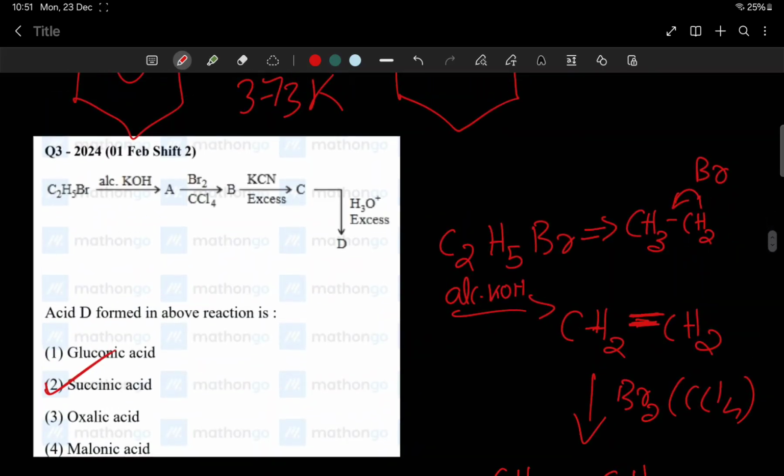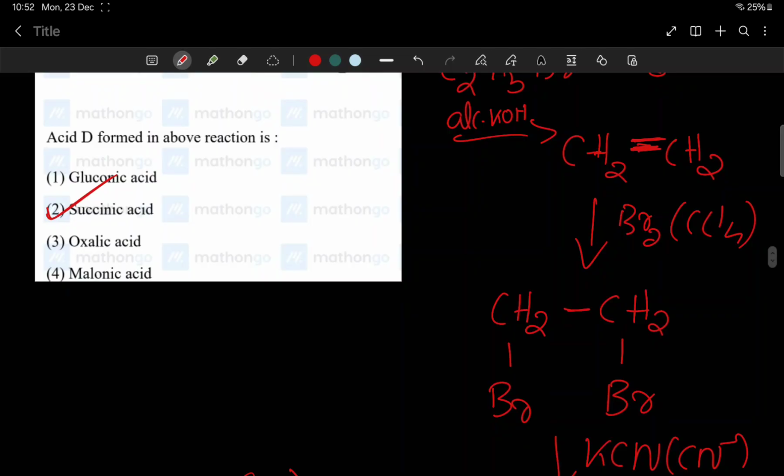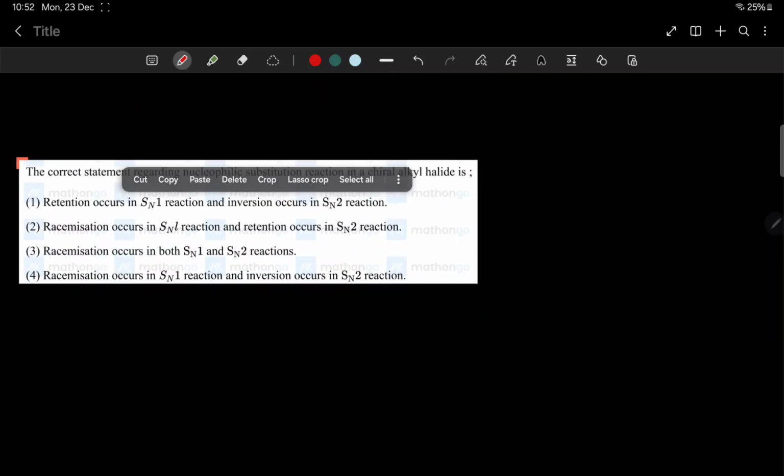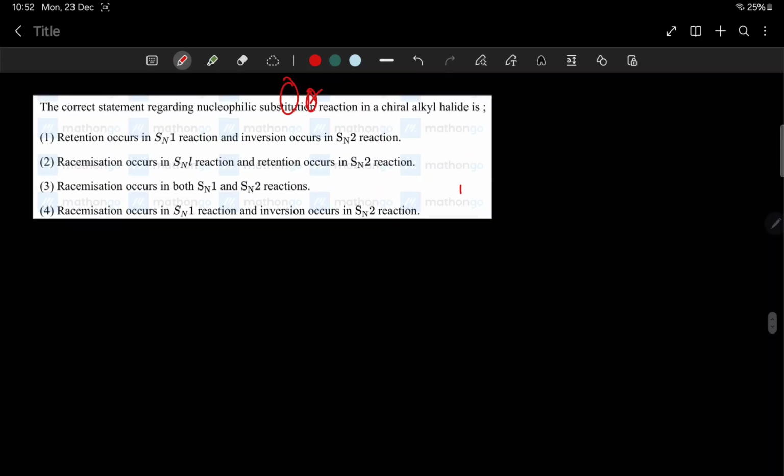Okay, page number. 1 second. I have my book with me. I'll just check and tell you the page number. Sorry. Yes, page number 246 of your chemistry part 2 textbook. You have the same. Okay. So next question is here. I'll just copy paste. This will be the next question.